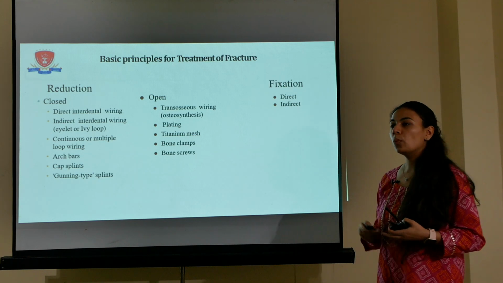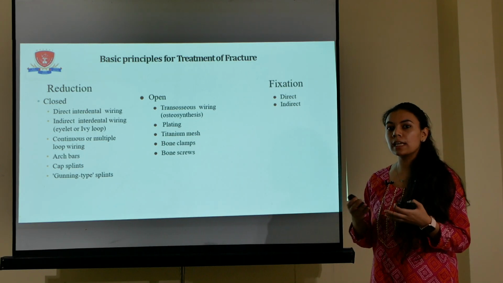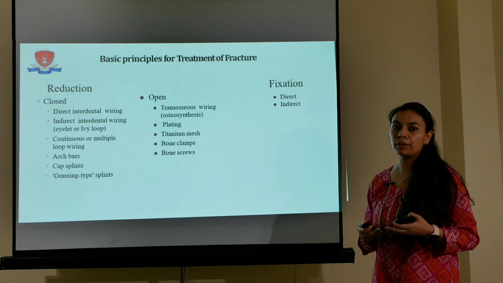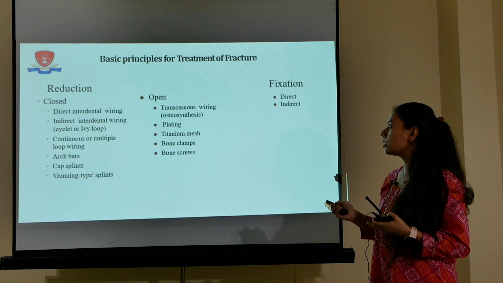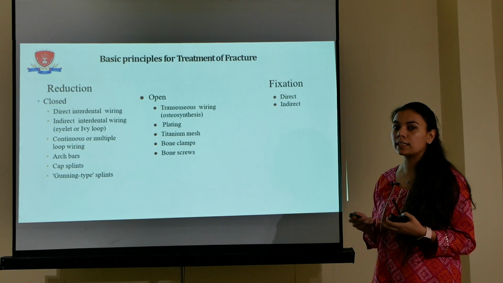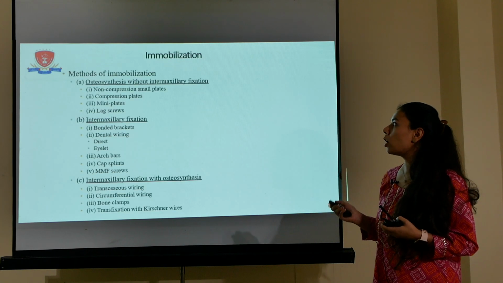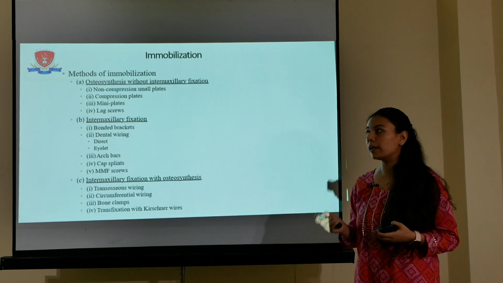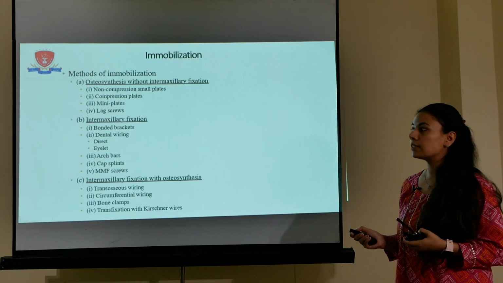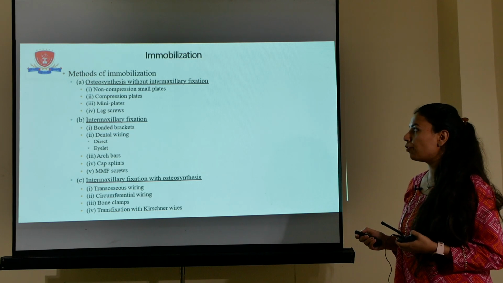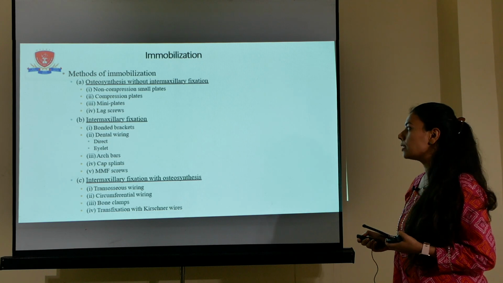In direct fixation, we directly expose the fracture fragments and fix them. In indirect fixation, we take anchorage of the adjacent supporting bone through which we can immobilize the two fracture fragments. Now immobilization can also be done by various methods, which include osteosynthesis without intermaxillary fixation, mini plates, compressive plates, non-compressive small plates, out of which mini plates are most commonly used these days.